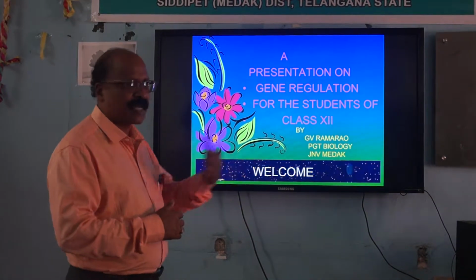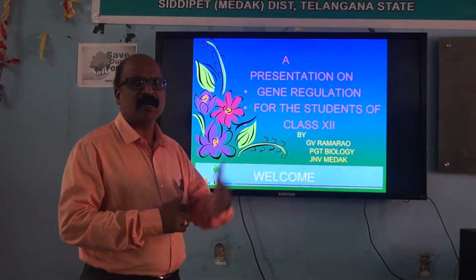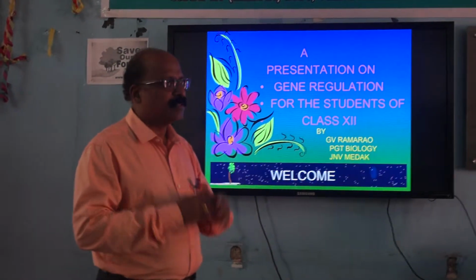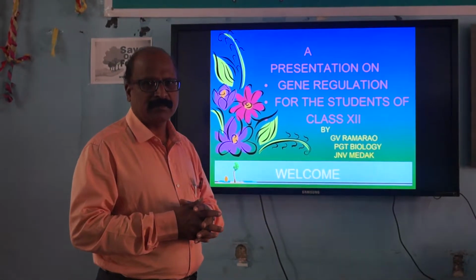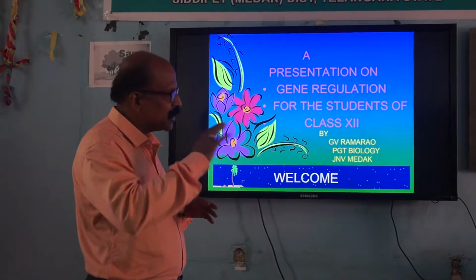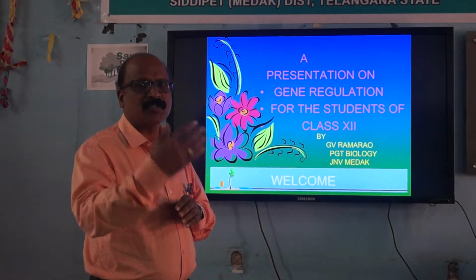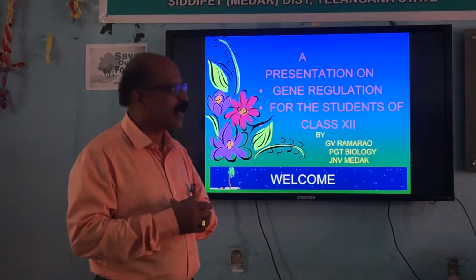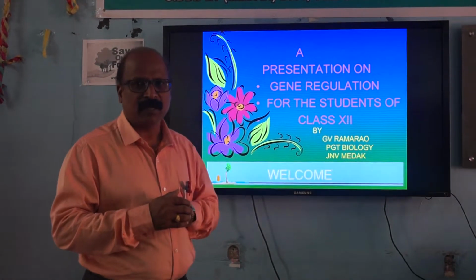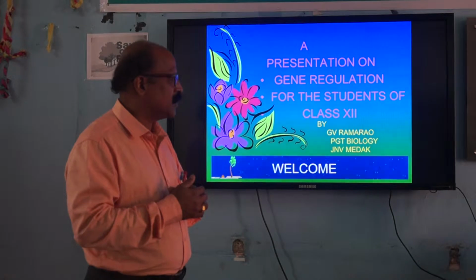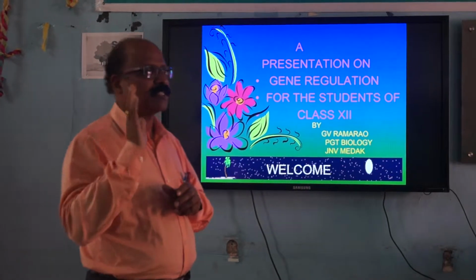Some of the genes will be expressed and some of the genes may not be expressed. The genes which are essential will express to produce their products. At that particular point of time, that product is essential for the body. That's why the genes are expressed. And some of the genes always express.